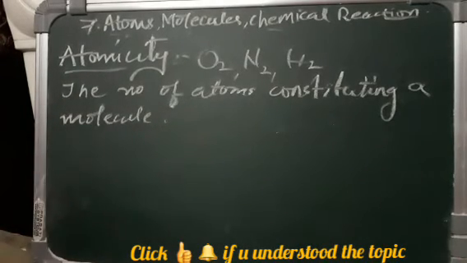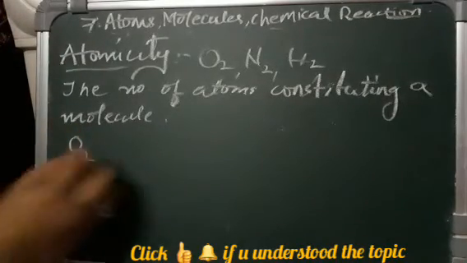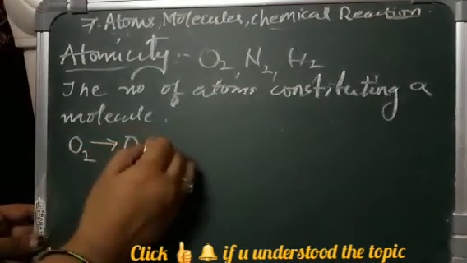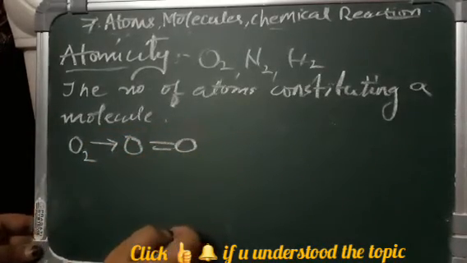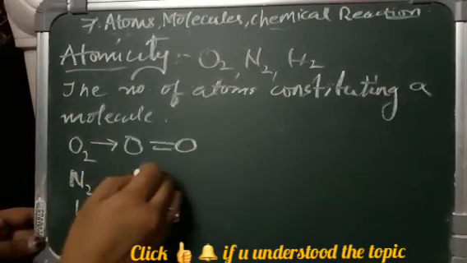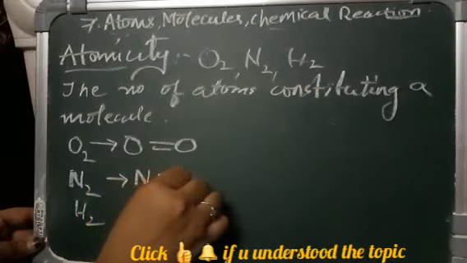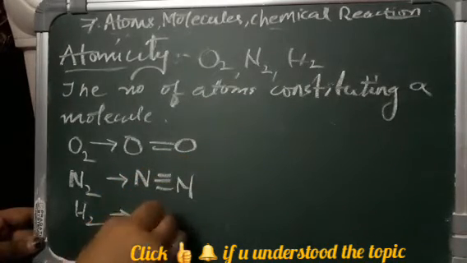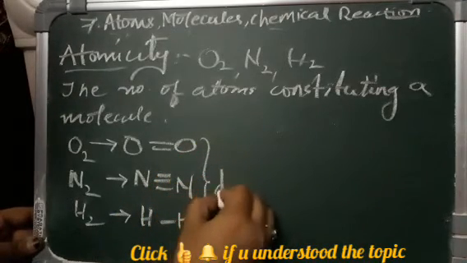As we already said, for example, oxygen is O2, so it has two atoms of oxygen, isn't it? Similarly N2 and H2 are all having two atoms, so these are all diatomic.